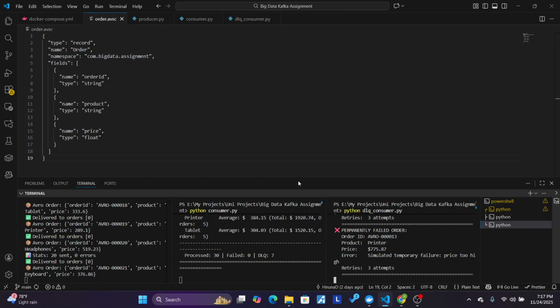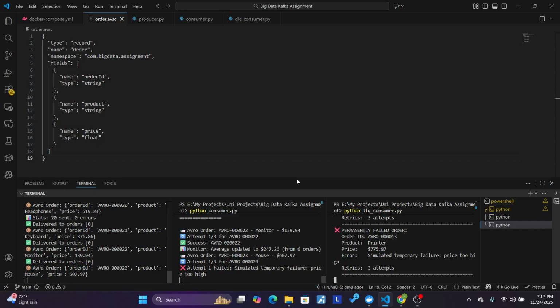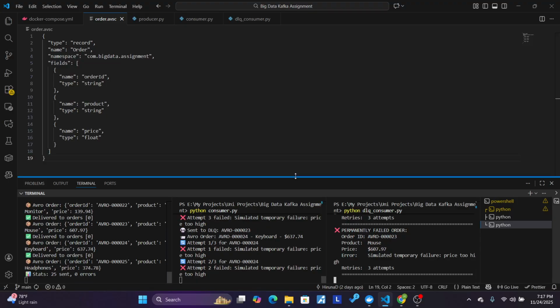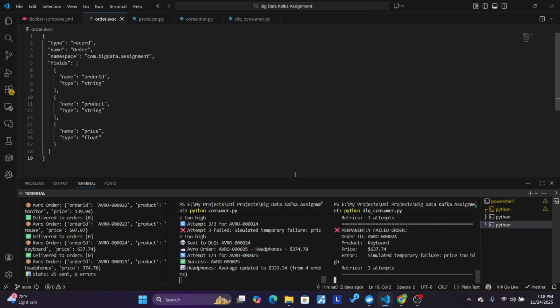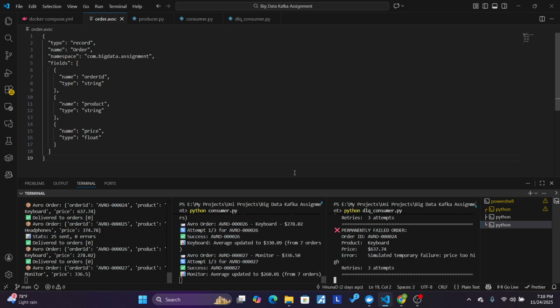Finally, in this project, the producer creates orders using Avro serialization and Kafka topics. The consumer deserializes the Avro, processes orders, and calculates the averages. It also handles retries. The dead letter queue captures permanent failures for manual review.